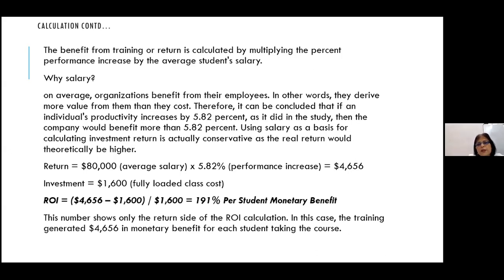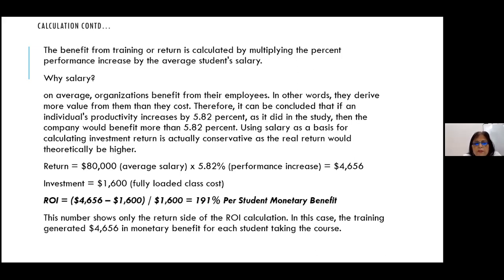Therefore, if an individual's productivity increases by 5.8%, as it did in the ESI study, then the company would benefit more than 5.82%. Using salary as a basis for calculating investment return is actually conservative, as the real return would theoretically be higher. It could be 7% also, but here we take the data as given.